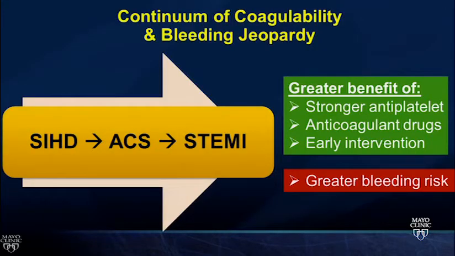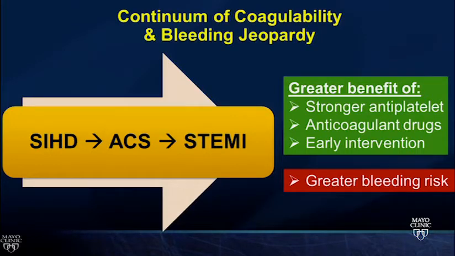I like to think of, as a central guiding principle here, this continuum of coagulability. If we look at the pathobiology that's underlying what's happening in the coronary bed as we move from stable ischemic heart disease with progression of plaque to plaque rupture and thrombosis in the acute coronary syndromes, and the degree of platelet activation and coagulation cascade activation moving from unstable angina to NSTEMI and then to STEMI with complete vessel occlusion, we're going to see as we move along this arc greater benefit of stronger antiplatelet drugs, stronger anticoagulants, earlier intervention.